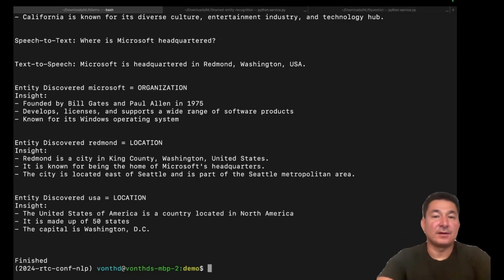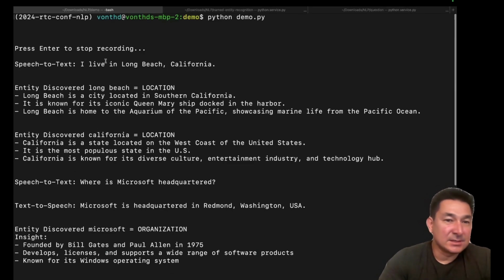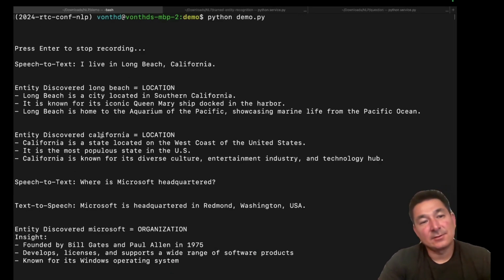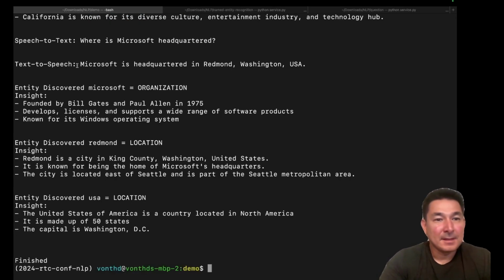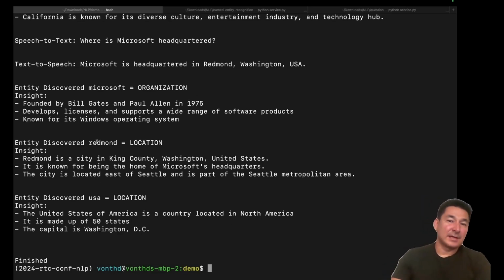Cool. So there you go. Very simple demo. Here you can see that this is a fairly simple one. I live in Long Beach, California. It identified Long Beach and gave you a little information about it. Also detected California, also a location, and gave you a little information about it. Then I said, where is Microsoft headquartered? And from there, it recognized Microsoft as an organization, identified Redmond as a location, and also discovered USA as a location. So I hope you enjoyed the demo here.